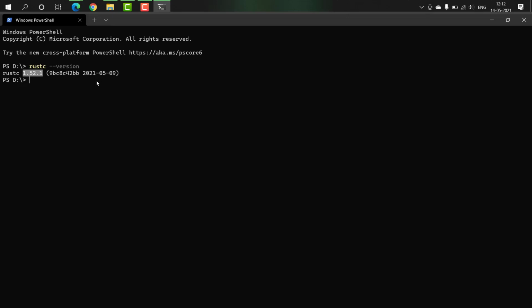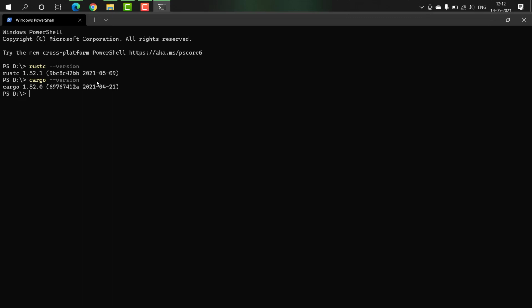Okay, so after you are done with checking rustc, you need to check cargo, with cargo --version. This again shows you a particular version name, a version number and the commit hash. Okay, so that's what we got. We understood that our Rust has been installed successfully.